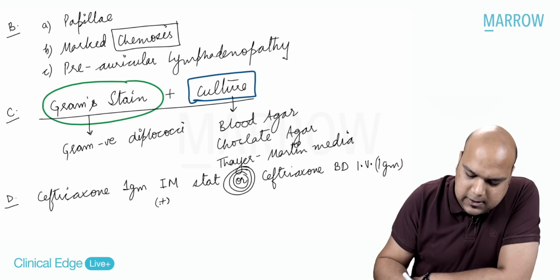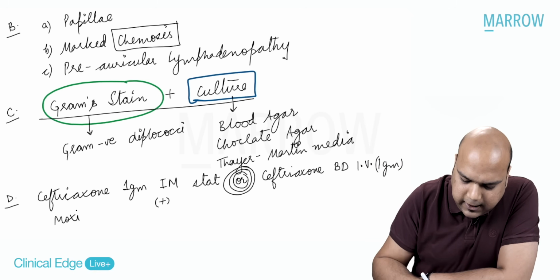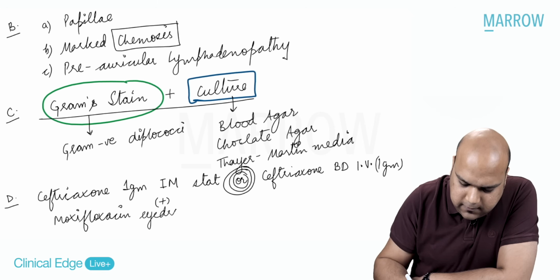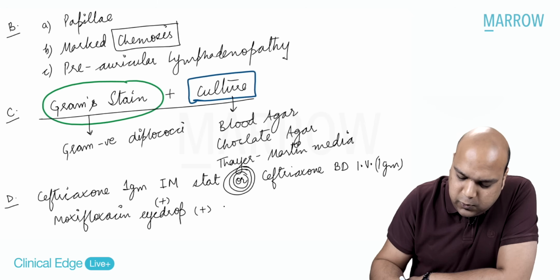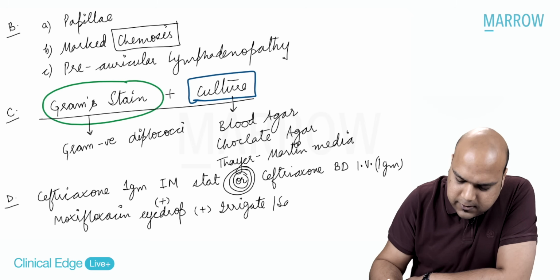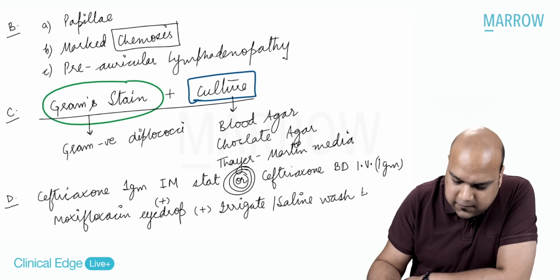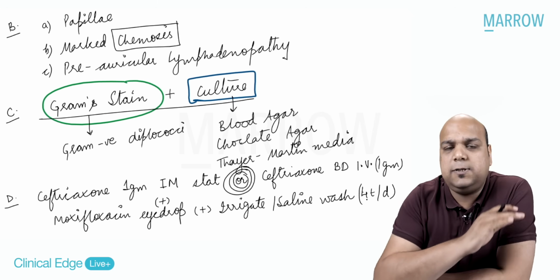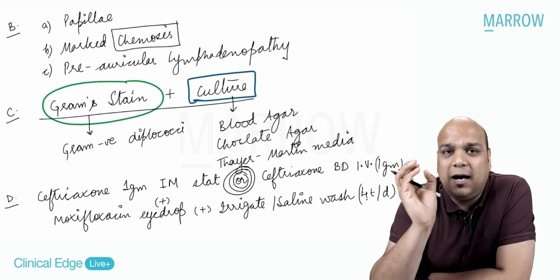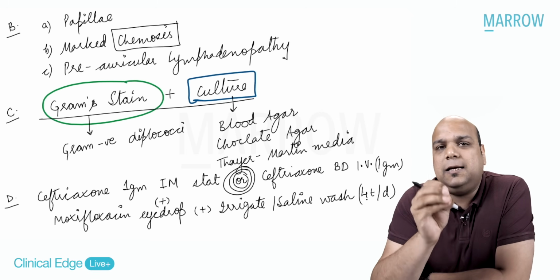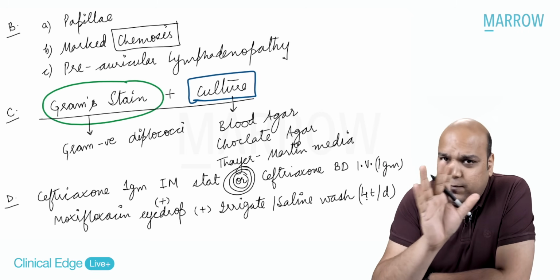Along with that, obviously, you need some moxifloxacin eye drop locally. Plus, because there is copious discharge, you need to irrigate or saline wash at least 4 times a day till you see no discharge. 3 days, 4 days, just keep washing the eye. Do not let the discharge accumulate. And that is how basically you treat this case. I hope we are pretty clear about this.